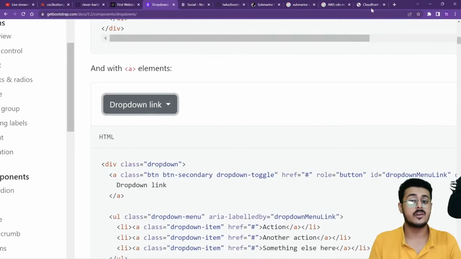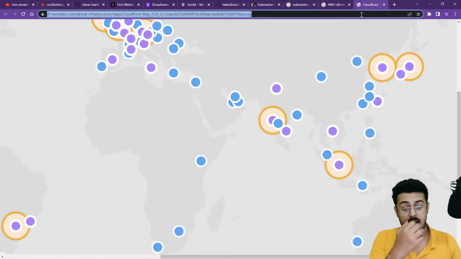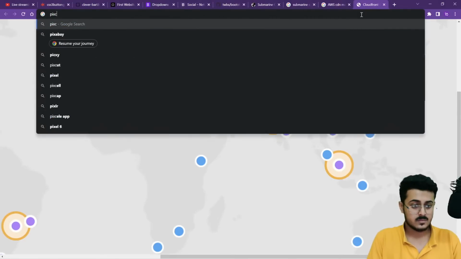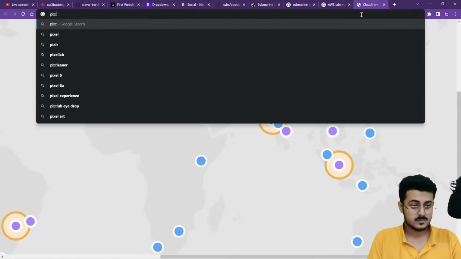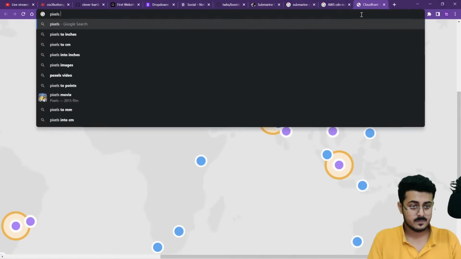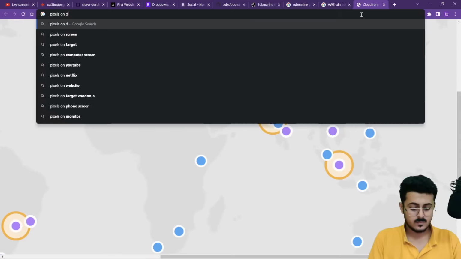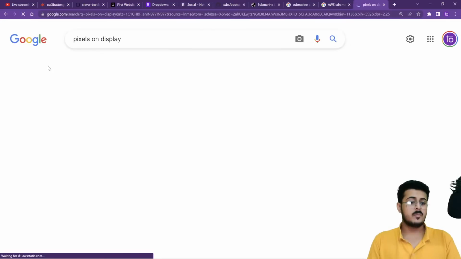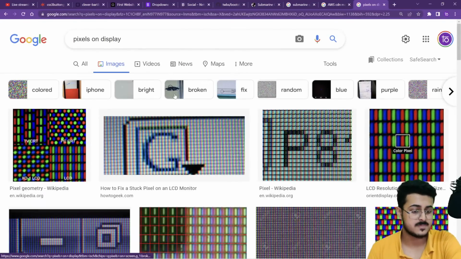How many of you are not familiar with what pixels are? Okay, so 1080p, what is that P? That is pixels itself. How many of you are not familiar with pixels, guys? Please do let me know.